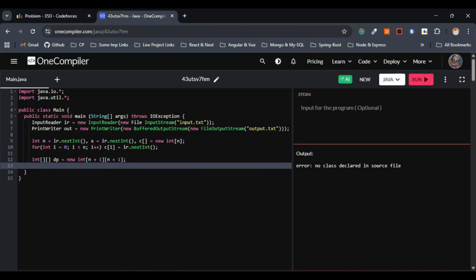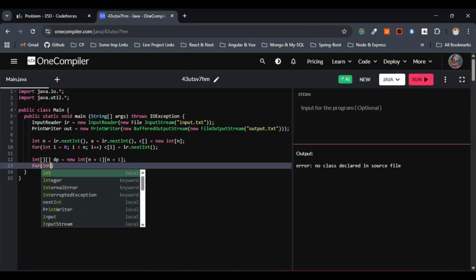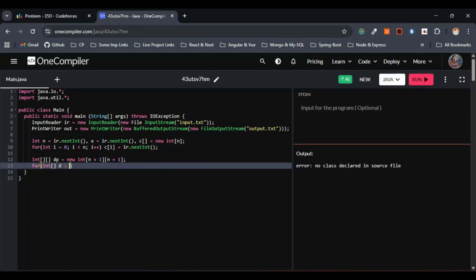Now let's go with the for loop. We have to initialize x plus 1. We are just filling the DP, so I can write it this way with Arrays dot fill of dp, x plus 1.